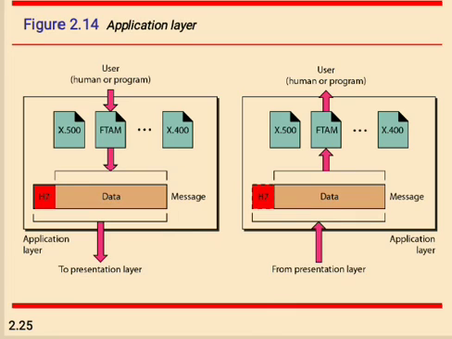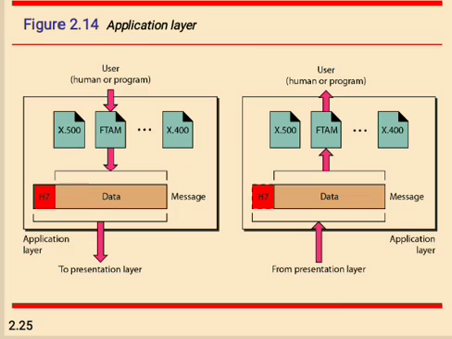This layer also serves as the window for application services to access the network and for displaying the received information to the user. So here, for example, a browser, Skype, Messenger, Google Messenger. So these are the examples of what? Application layer. Application layer in the sense of what? These applications are created by writing code. So that code will be executed by the processor in the CPU. After that, it will be executing this application layer.